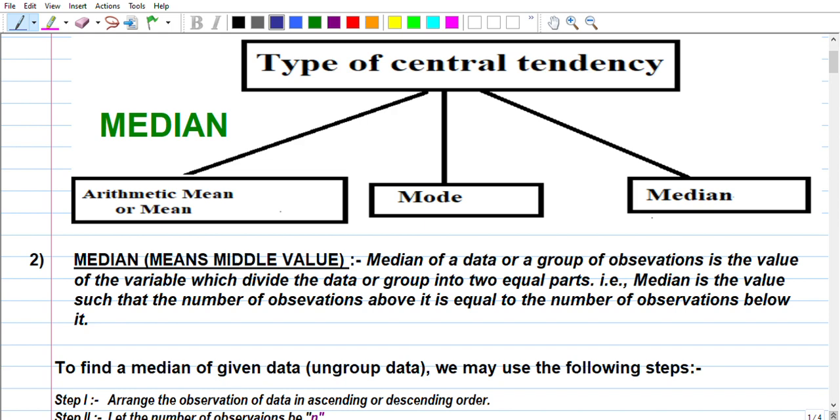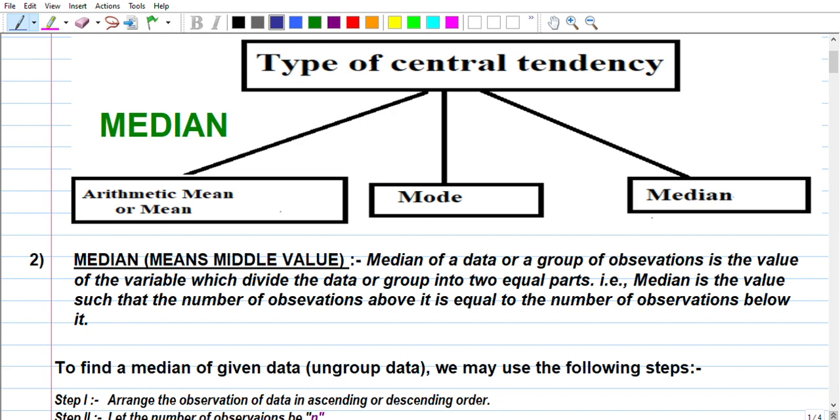Is that clear? That means median is the value which lies in the middle of the data with half of the observations above it and the other half below it. Just as I have explained in this median. So, my dear learners, today we will try to understand and learn and solve questions on the basis of this concept.